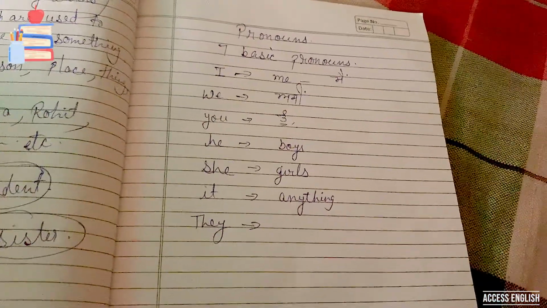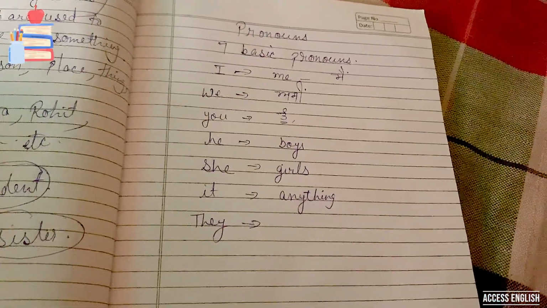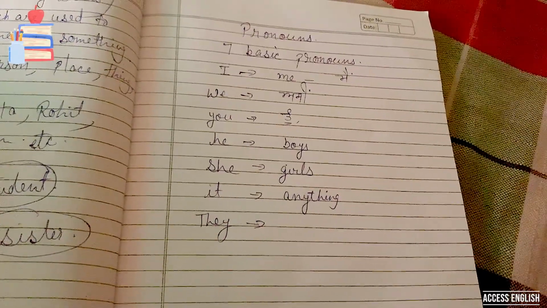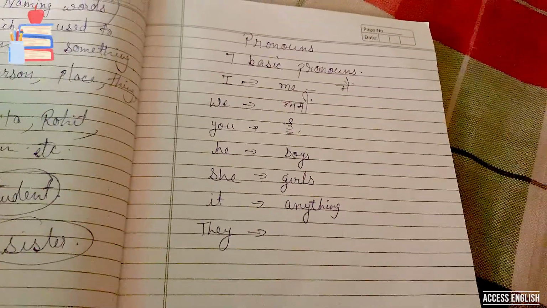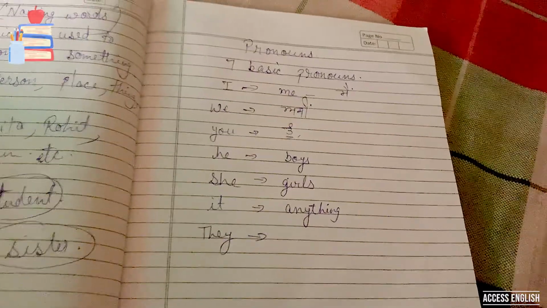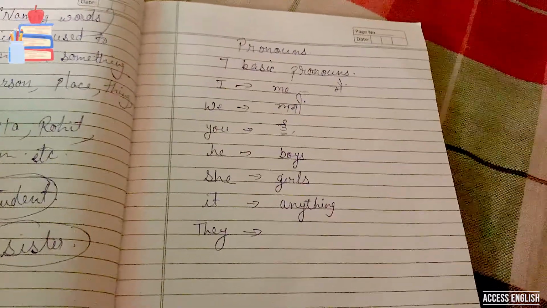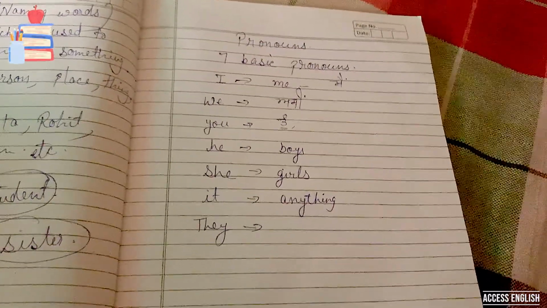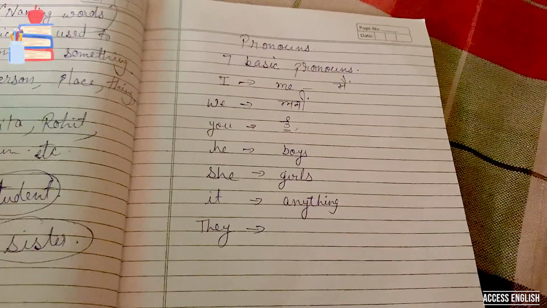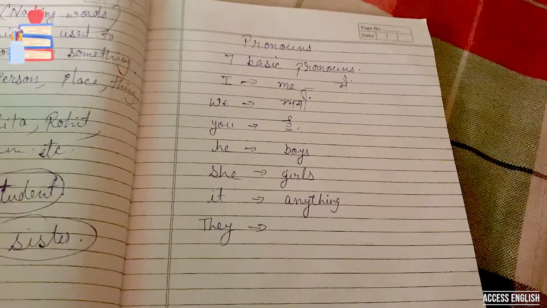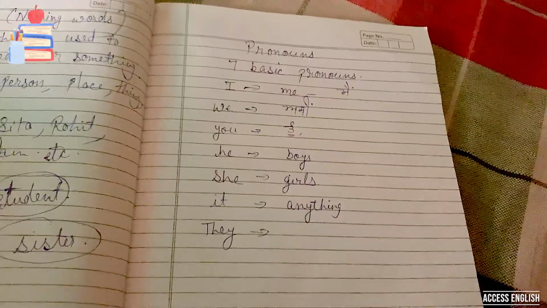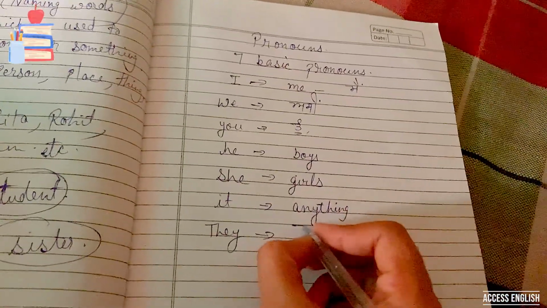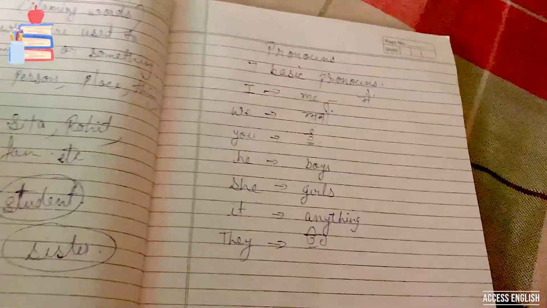We use the pronoun they when two or more than two persons are sitting together but I am not with them. Then we use they. And in Punjabi we say oh.